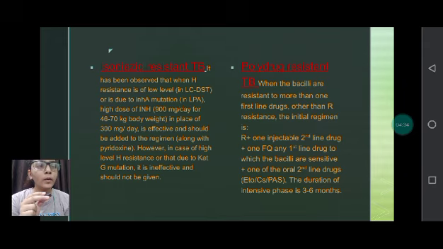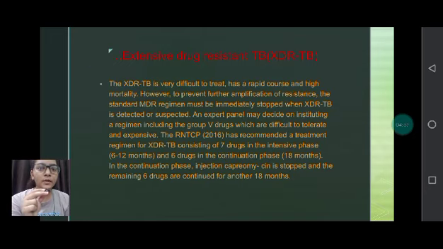Polydrug resistant TB is when the bacilli is resistant to more than one first line drug other than rifampicin. The regimen is rifampicin, one injectable second line drug, one fluoroquinolone, any first line drug to which the bacilli is sensitive, and any of the oral second line drugs. It is also given for 3 to 6 months. Now the massive one is extensive drug resistant TB.